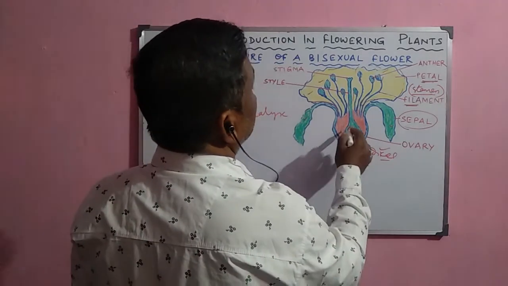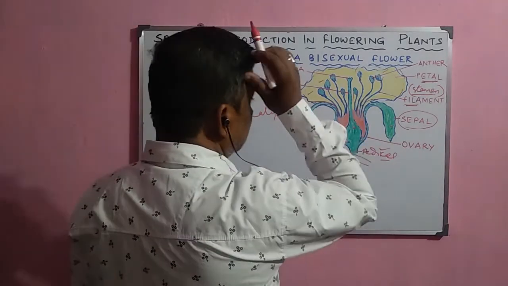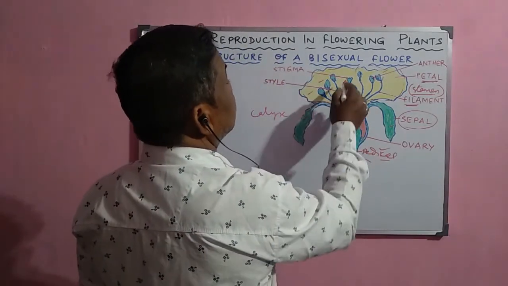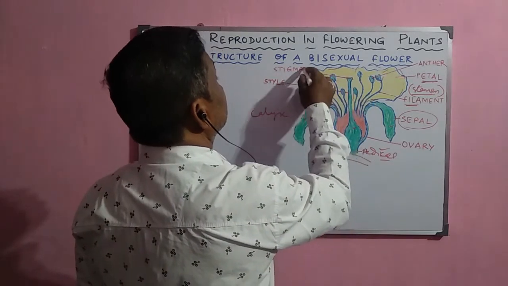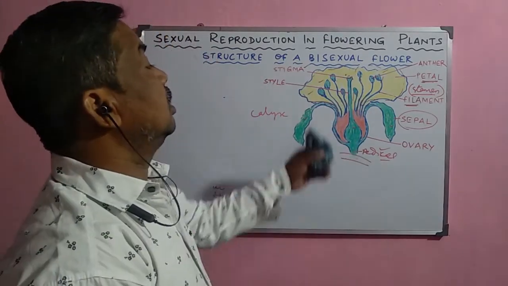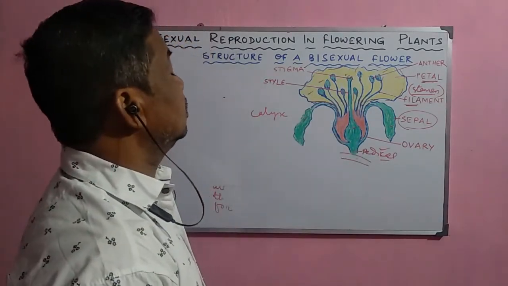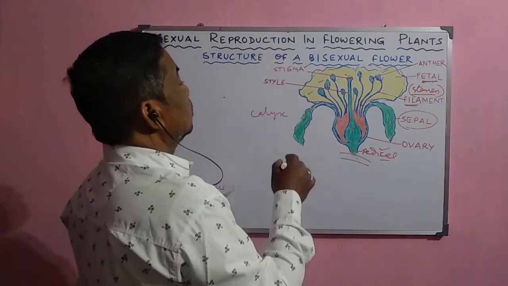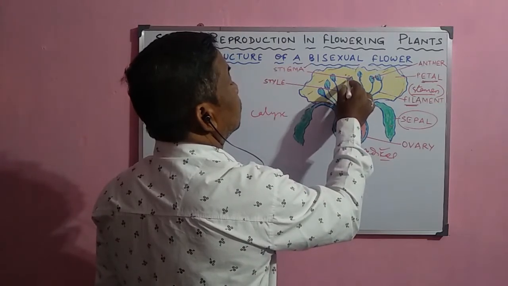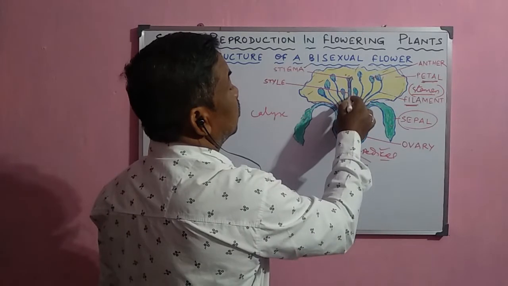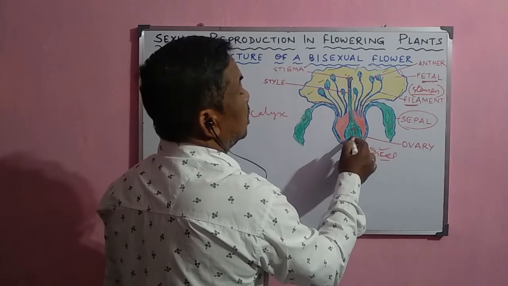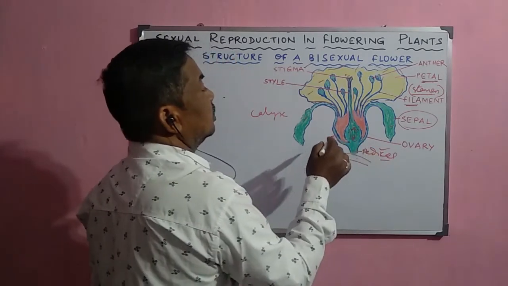Next is the gynoecium, which consists of a number of pistils, and each pistil has a stigma. The top or tip portion is the stigma, where the pollen grains are received. When the stigma is receptive and pollen grains fall there, they germinate to form the pollen tube, which progresses in this way and finally reaches the ovule present here, where the egg cell is. So that is why fertilization occurs here.